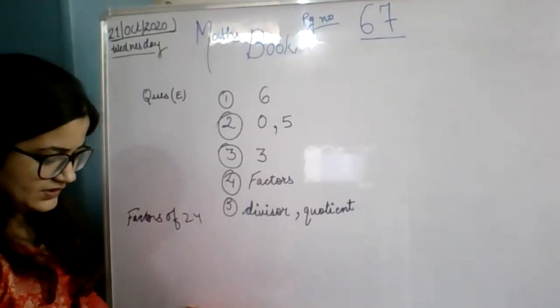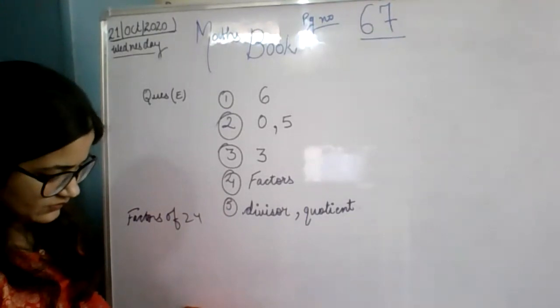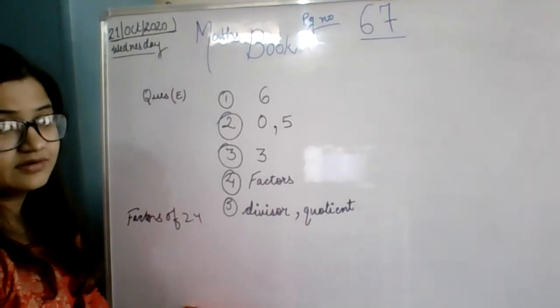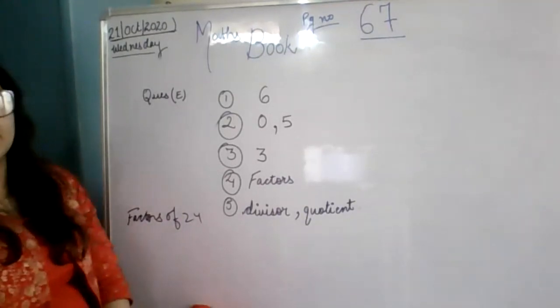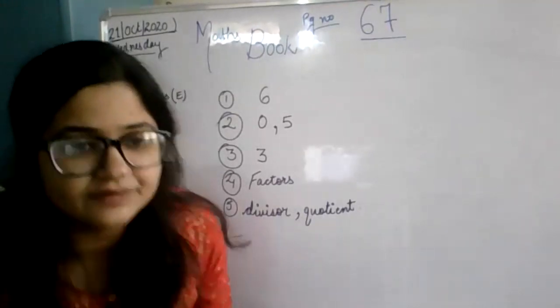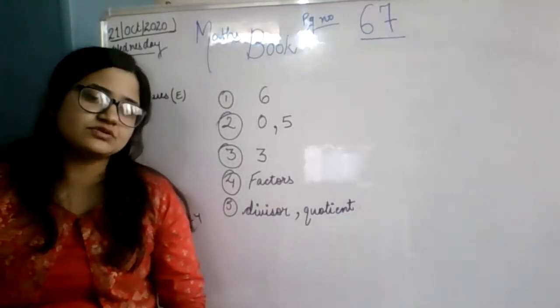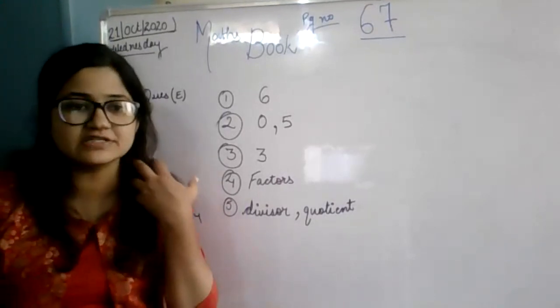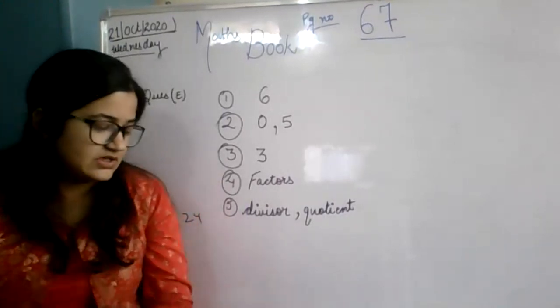Ma'am, I am already done. Who has already done it? Who said I have already done? Okay. See the spelling of divisor: D-I-V-I-S-O-R. Since 4 minutes are still left and we have finished this exercise, the exercise is finished up now.